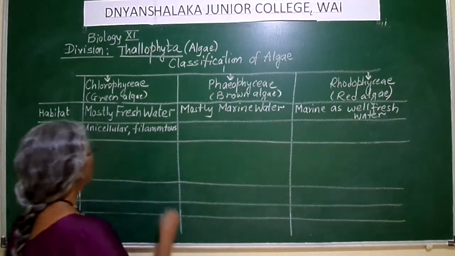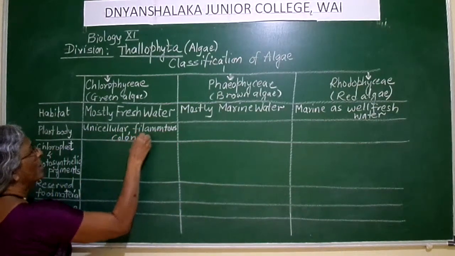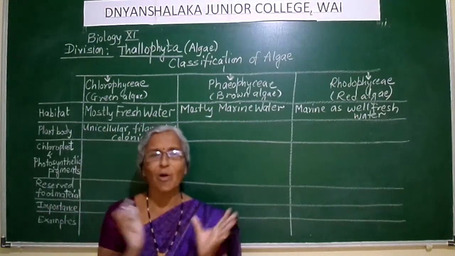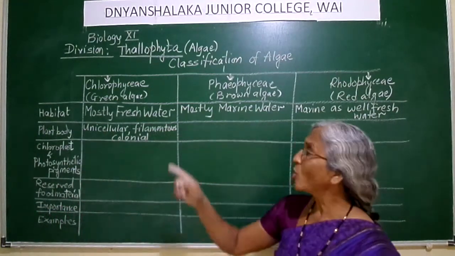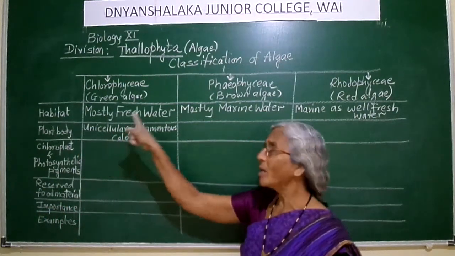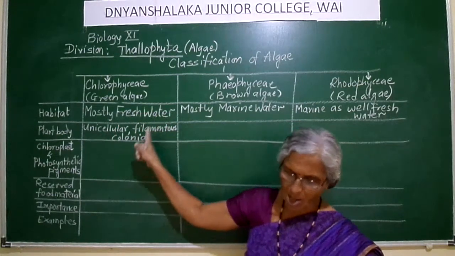Or they form colony, where many cells will come together and form a colony. So you will find the plant body as unicellular, filamentous or colonial.